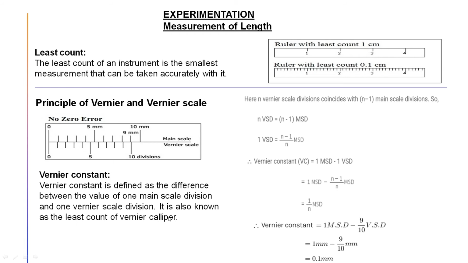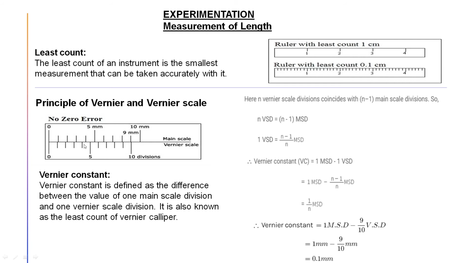Now you may ask where these calipers are coming from. It is coming in the next slide, you will understand. So how can we find the value of vernier constant? Let's see. We have seen that 9 main scale divisions are aligned with 10 vernier scale divisions.